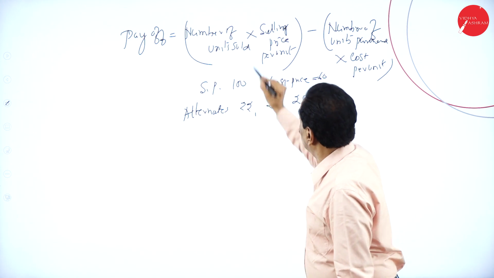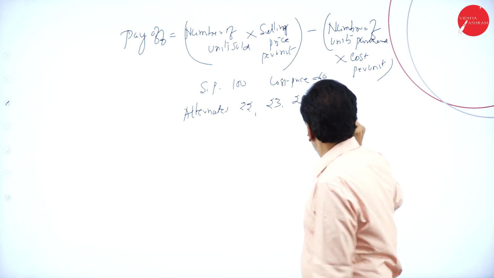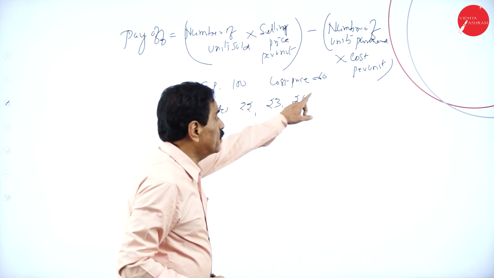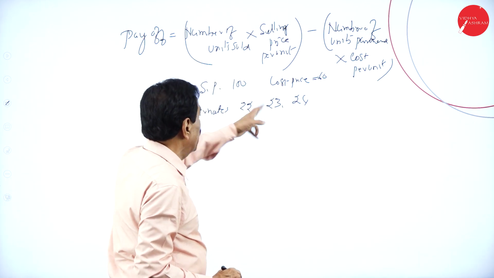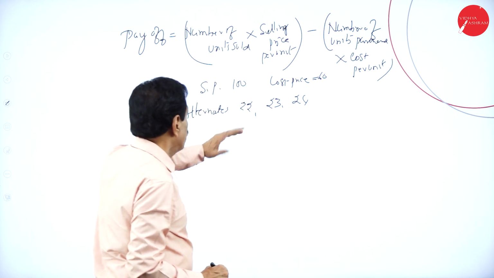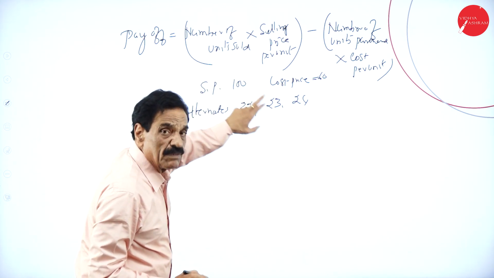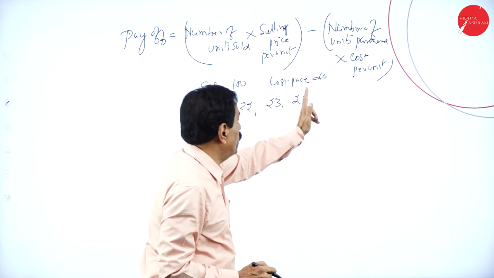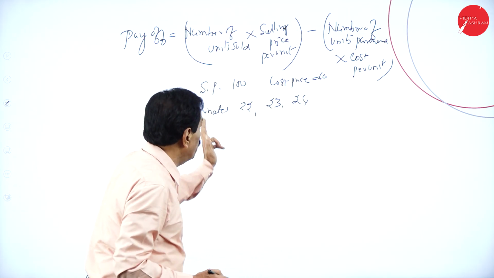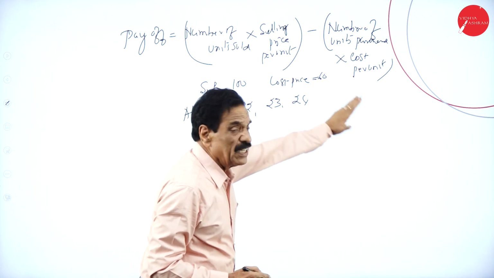Number of units sold 22 into 100 minus 22 into 60. When it comes to 23, then 23 into 100 minus 23 into 60.